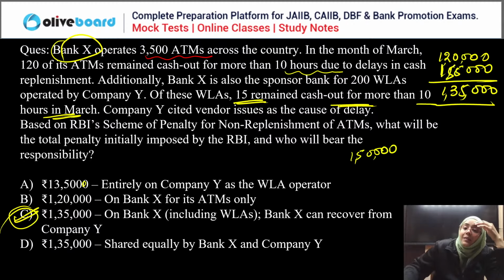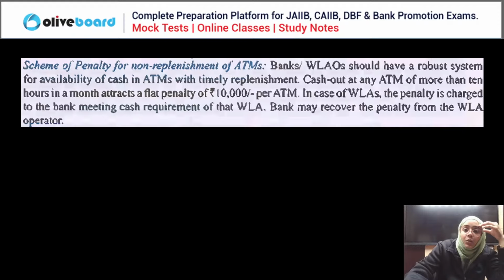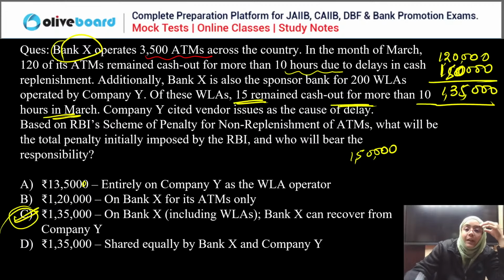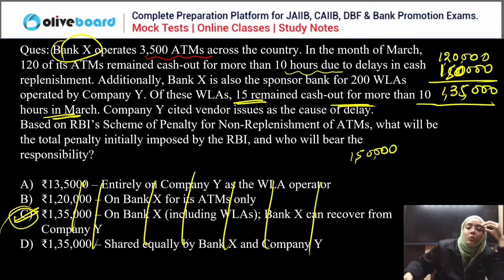Sorry, guys. You should have told me. Something is wrong. I got confused myself here. Actually, we have to just check out the correct answer.